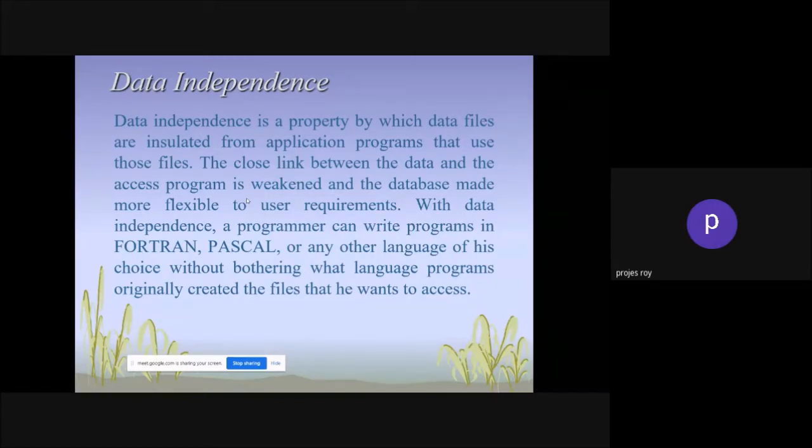That's why it's called data independence. It should not be that you put the book title in one table and the subtitle of the book in another table. No, you have to create the book title and subtitle together in one format, right? So that you are able to take the information from one particular table.